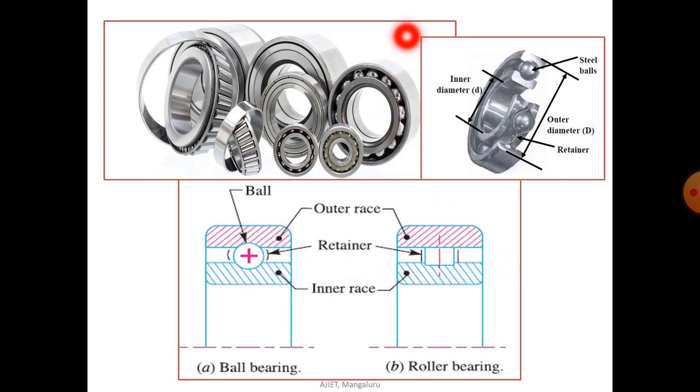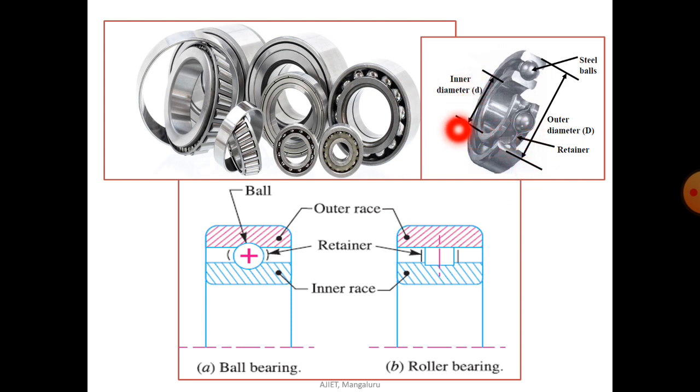So this you can see here. This is the construction of a cut section of the ball bearing. You can see here, this is roller bearing, and here you can see this is ball bearing. Inside, there will be a number of balls. Similarly here you can see many rollers. So these are the nomenclature parts with respect to ball bearing, similar to the roller bearing.